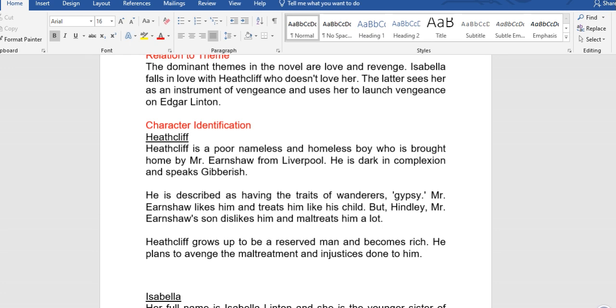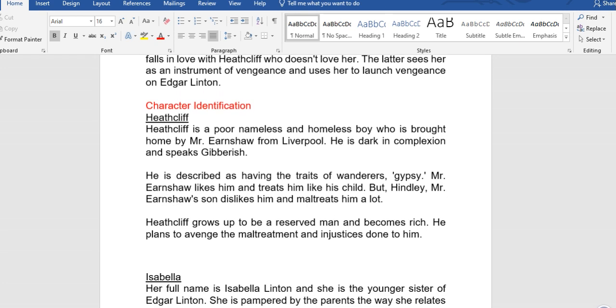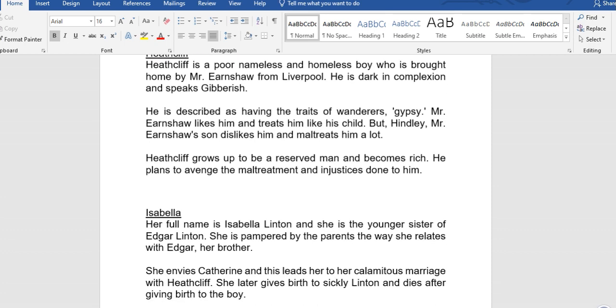He is described as having the traits of wanderers, gypsy, quote unquote. Mr. Earnshaw likes him and treats him like his child. But Hindley, Mr. Earnshaw's son, dislikes him and maltreats him a lot. Heathcliff grows up to be a reserved man and becomes rich. He plans to avenge the maltreatment and injustices done to him.